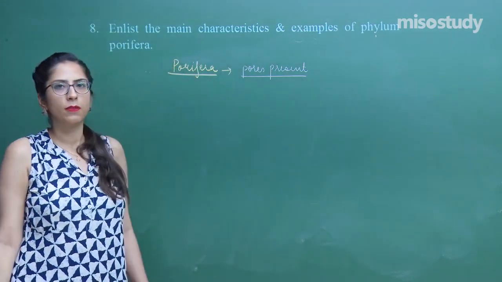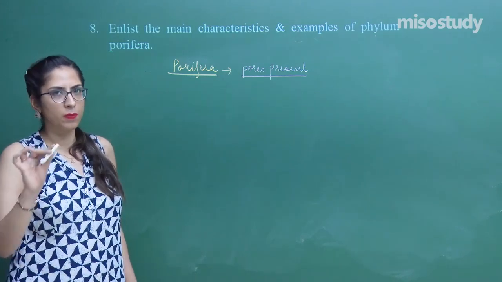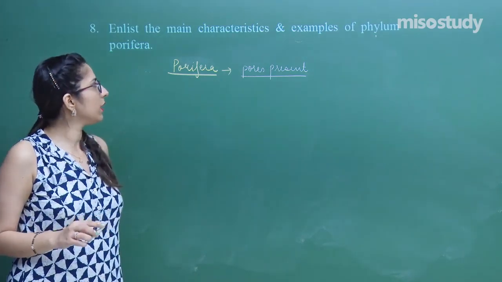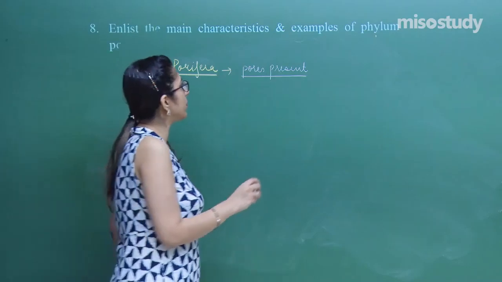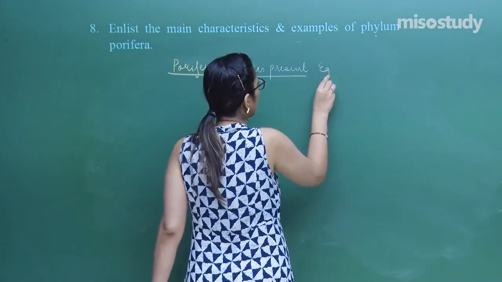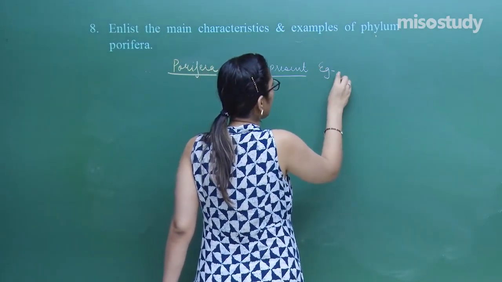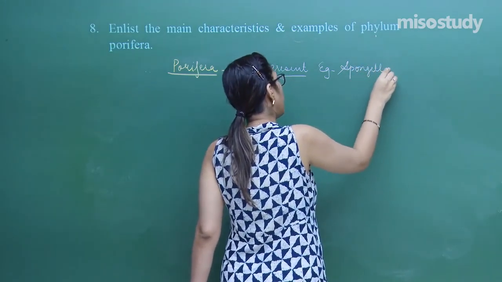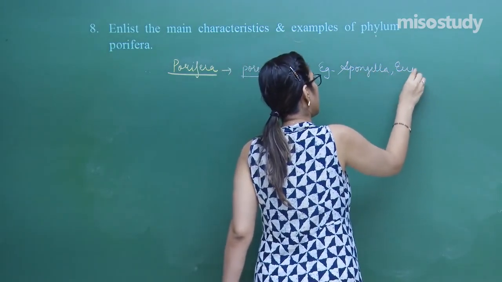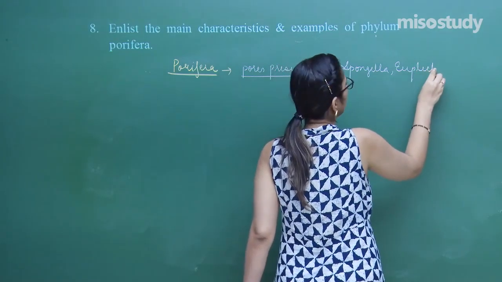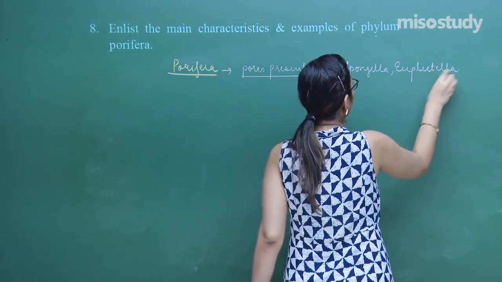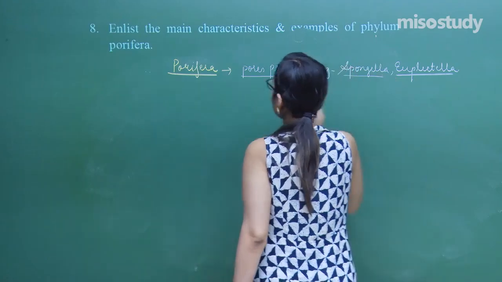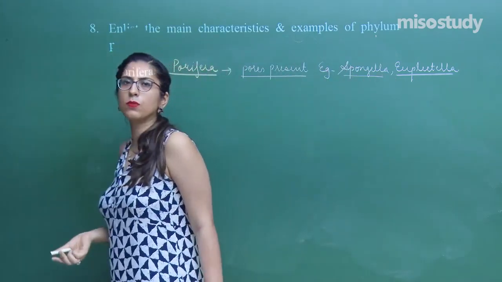They have some specific function, which we will be discussing. In the case of the Porifera, we have different examples, like Spongilla and Euplectella. These are the two examples which we have to discuss.